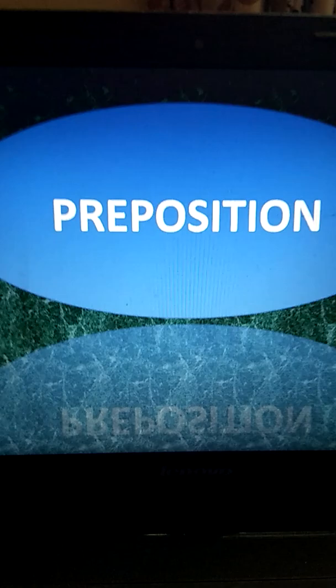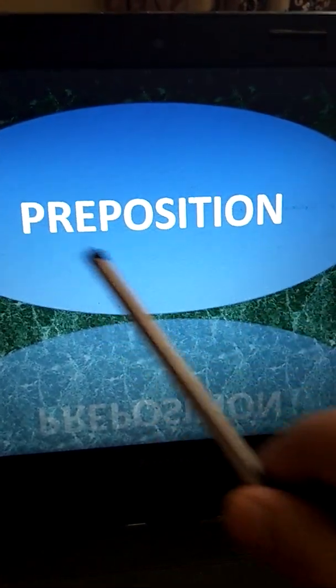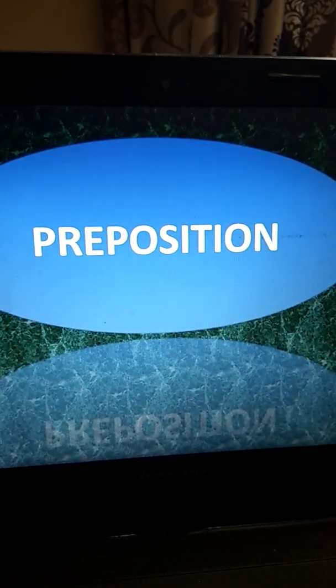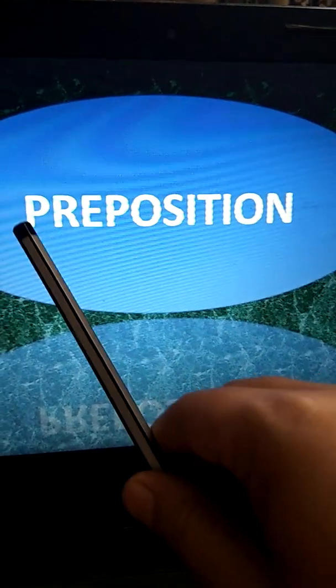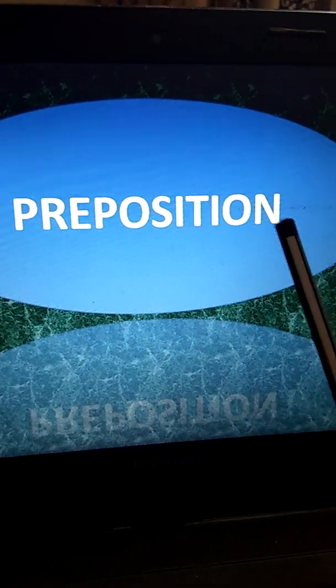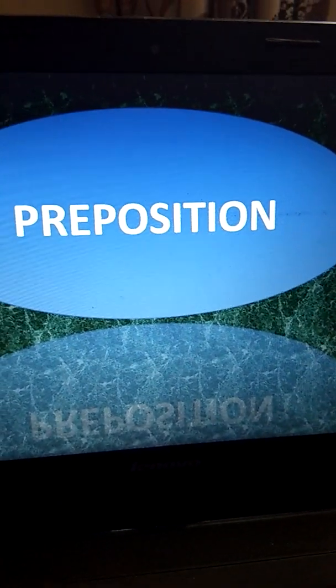What do we actually mean by the term preposition? See, the meaning of this word preposition lies in the word itself. Pre means before. Position denotes place.